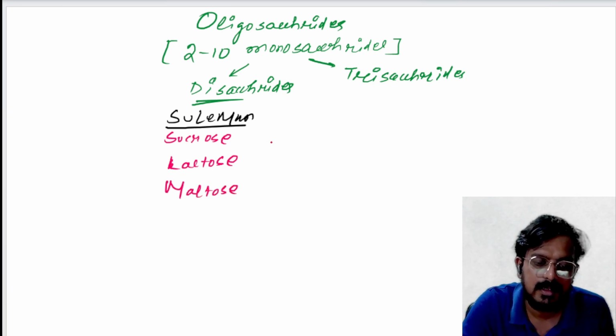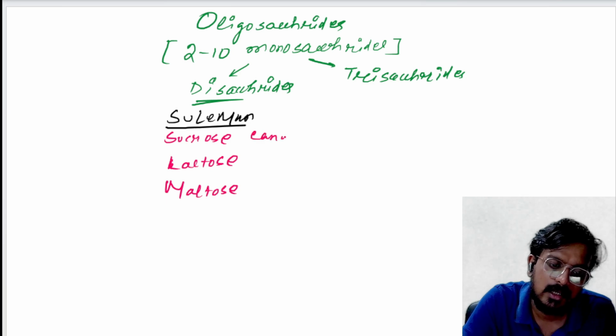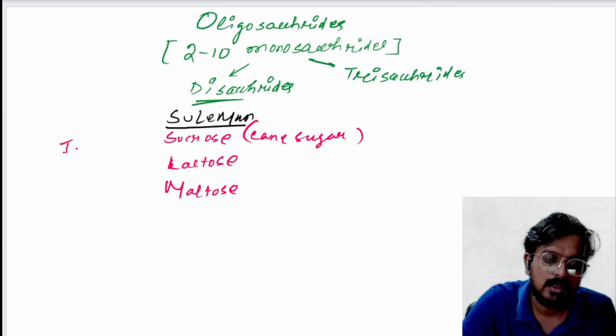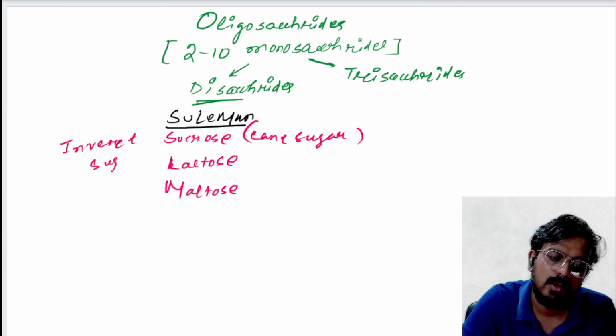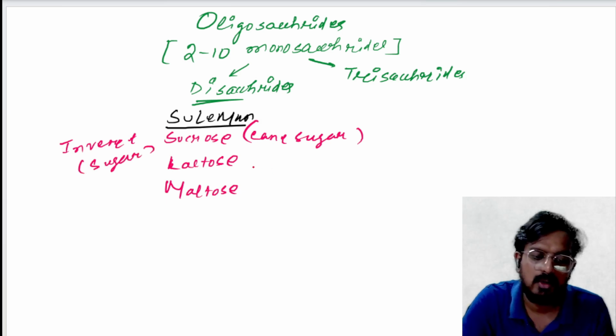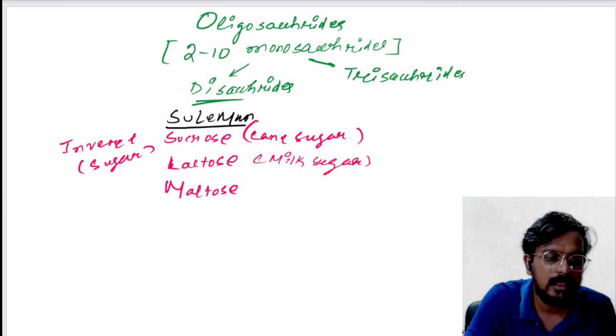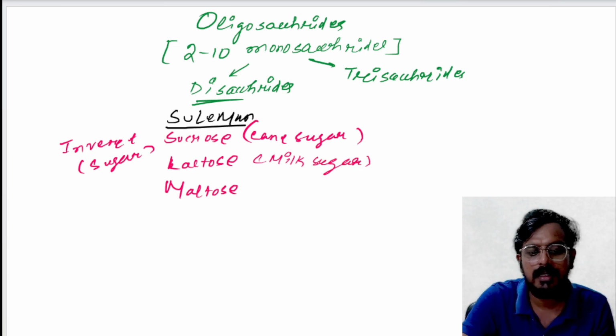Sucrose is called cane sugar, and is also called invert sugar. Lactose is also called milk sugar.